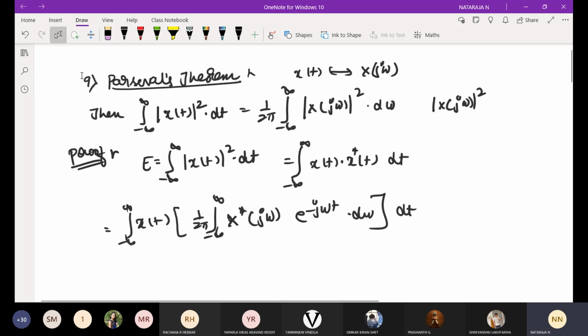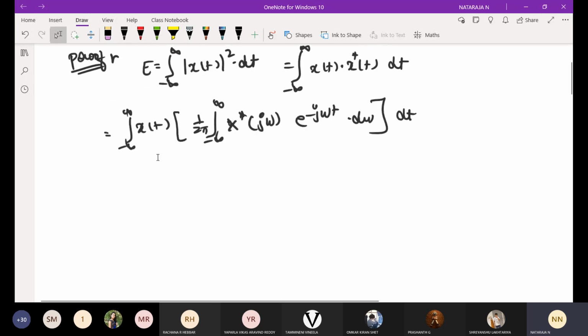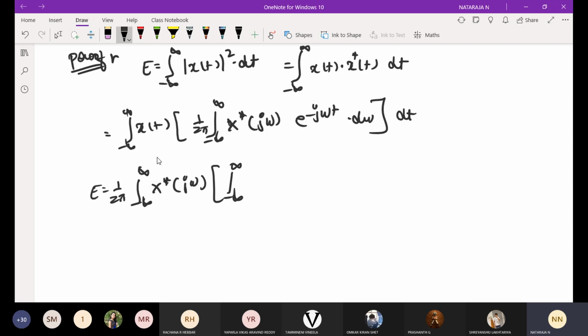Okay, next I am going to change the order of integration, so that E is equal to 1 over 2 pi integral from minus infinity to infinity of x star of j omega, which I will take outside, then the integral from minus infinity to infinity of x of t e power minus j omega t into dt. This d omega I'm going to take outside.